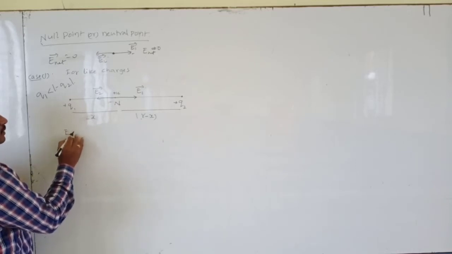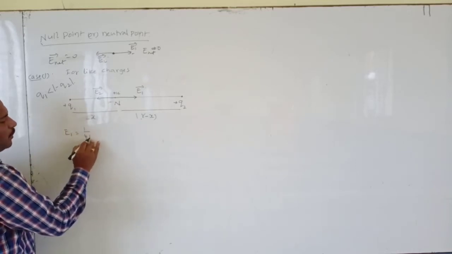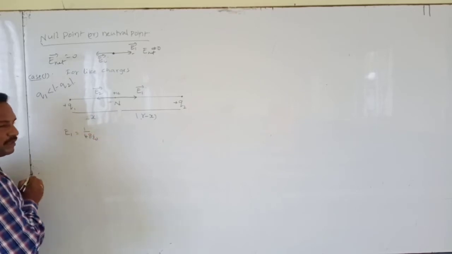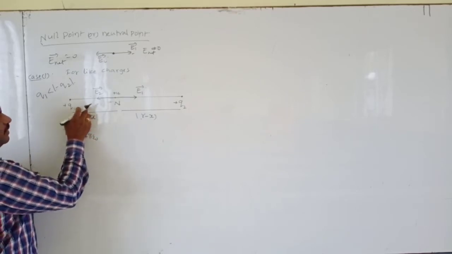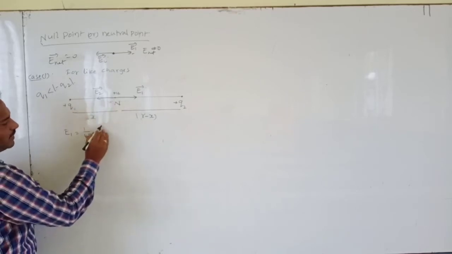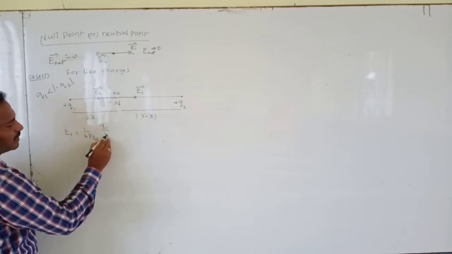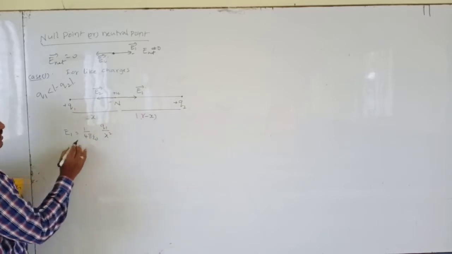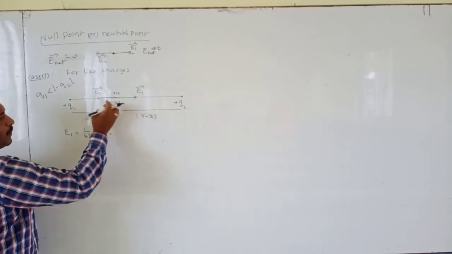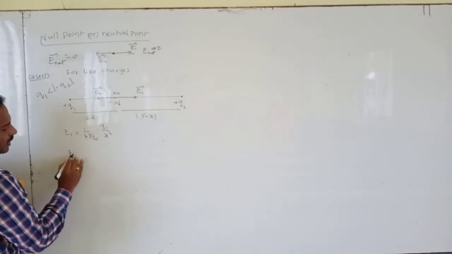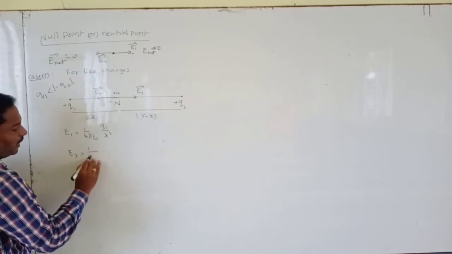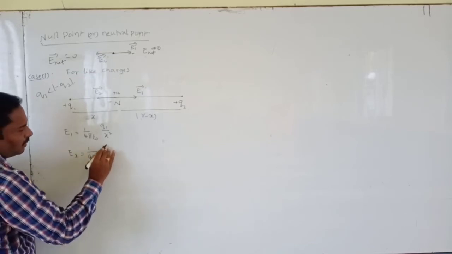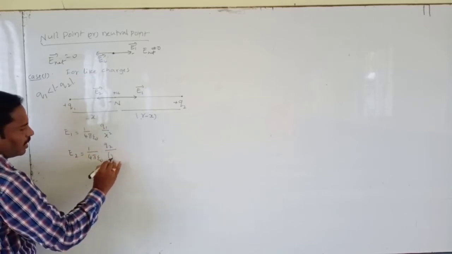So E1 is equal to 1 by 4 pi epsilon naught Q1 by x square, at x distance. Now what about the intensity of electric field due to Q2 at point N? E2 equals 1 by 4 pi epsilon naught Q2 by R minus x whole square.